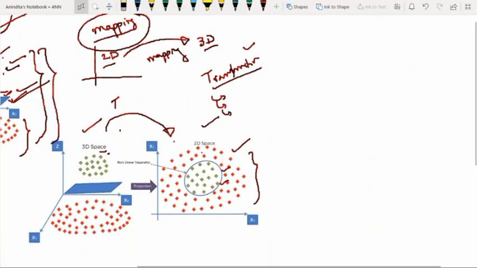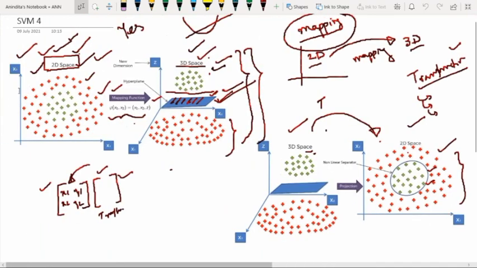If you ask me, okay, we have got this idea, now what will the kernel do? Whichever non-separable thing we have initially, like this, the kernel will give you one trick by which you can separate it. So in simple words, the kernel converts non-separable problems into separable problems by adding more dimensions to it, and it makes SVM more powerful.